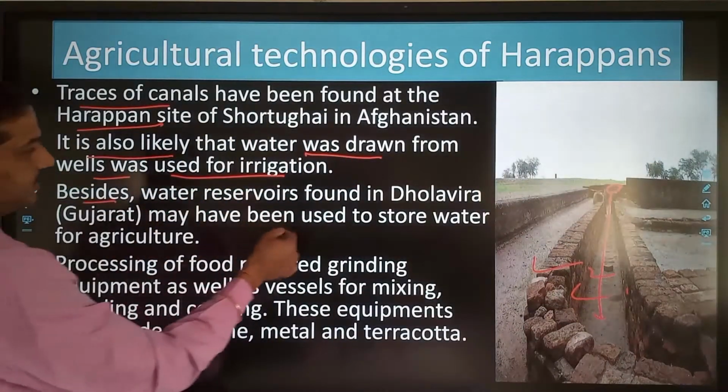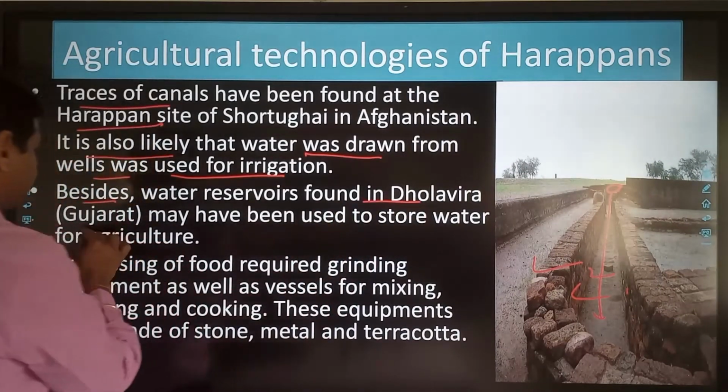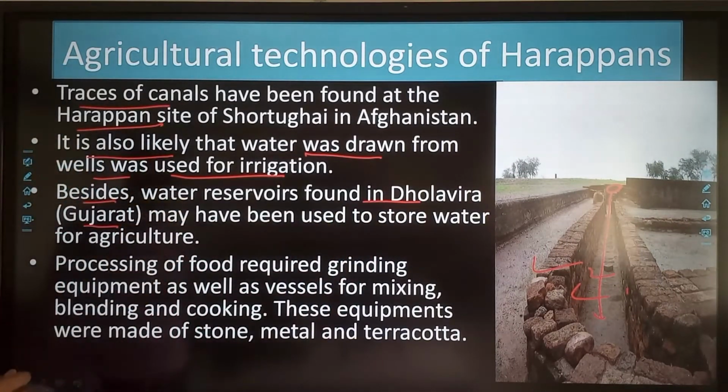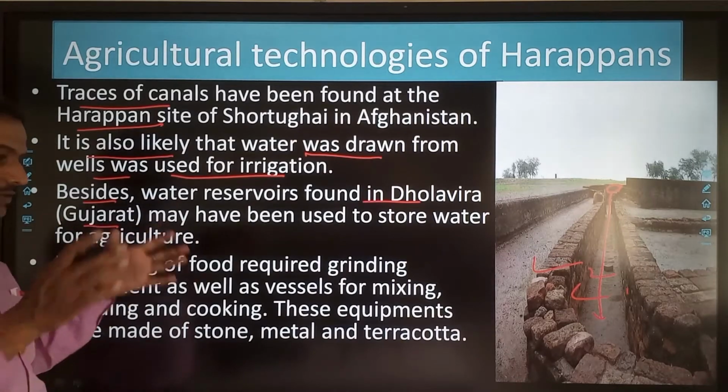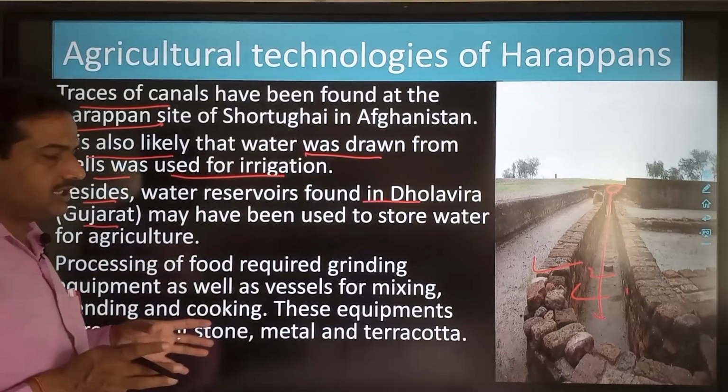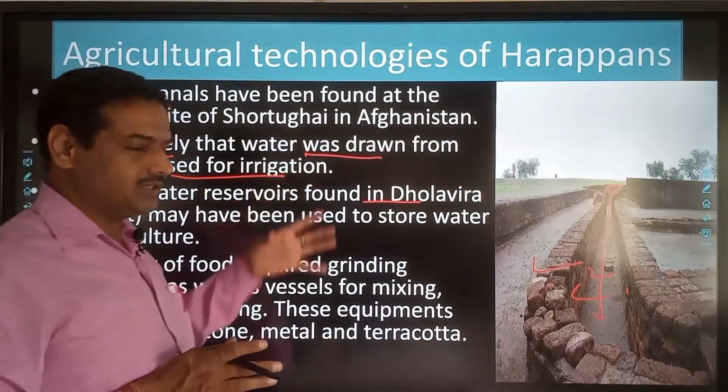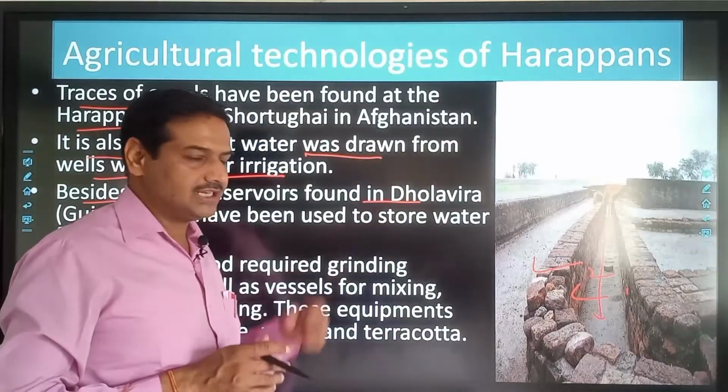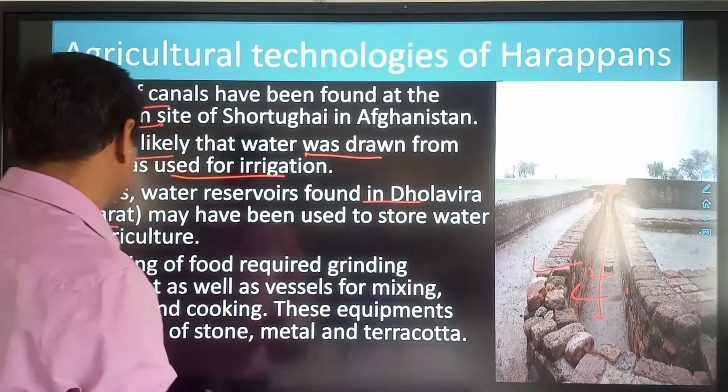Besides, water reservoirs were found in Dholavira, Gujarat, a recently discovered site, and large water tanks have been found there. It is believed that water harvesting was done in Dholavira, because it is also a semi-arid area.